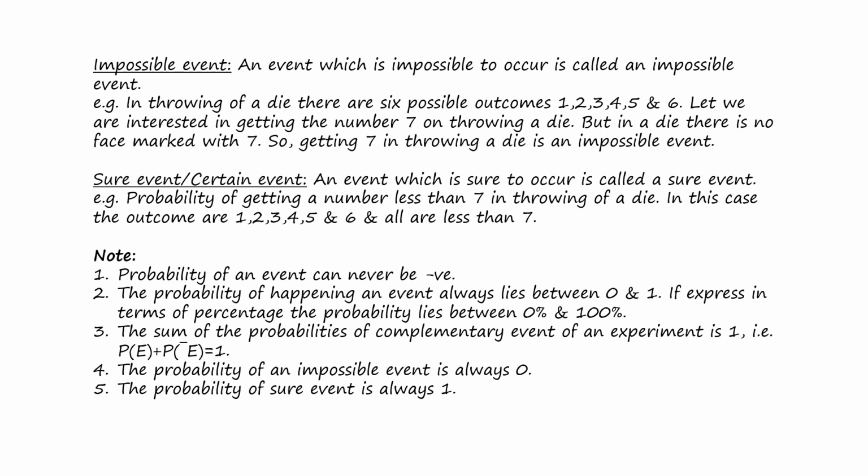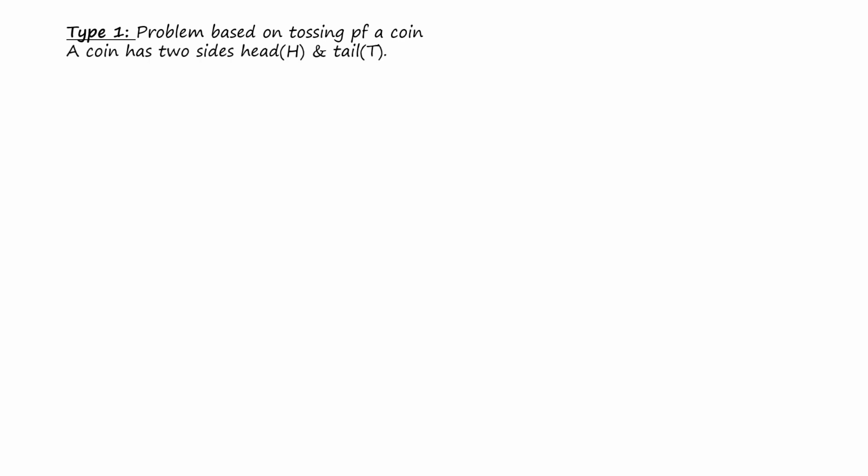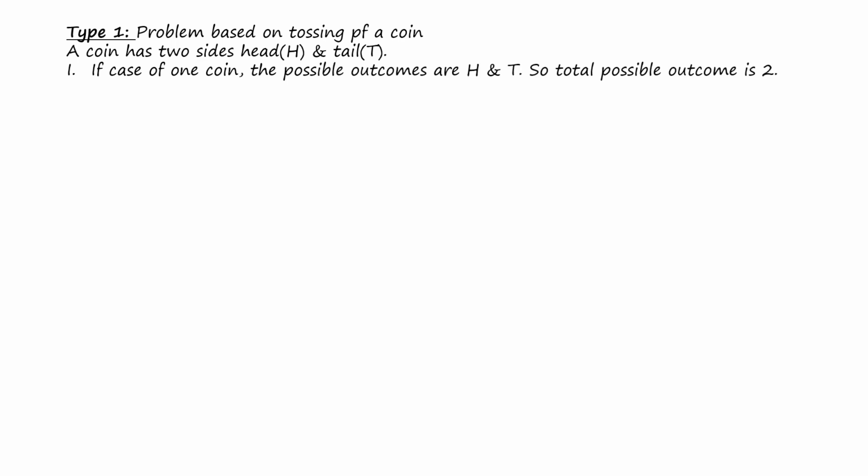Let's see some examples so that we can understand how to get the probability of an event. Now, there are various kinds of problems. Type 1: problems based on tossing of a coin. A coin has two sides: head, denoted by capital H, and tail, denoted by capital T. So in the case of tossing one coin, the possible outcomes are H and T. That means the total number of possible outcomes is 2.